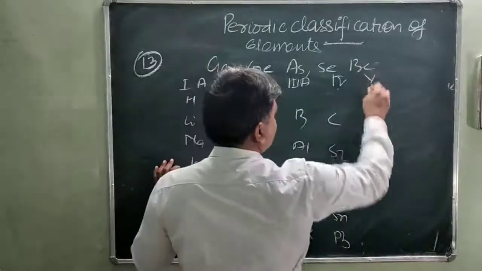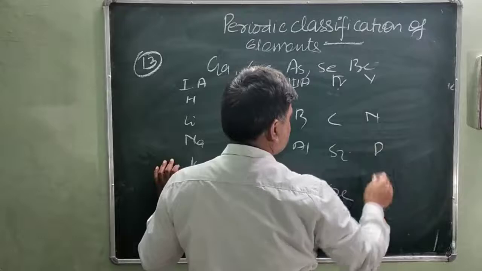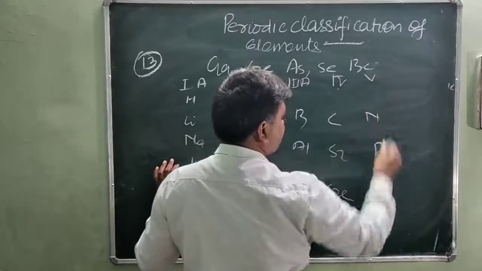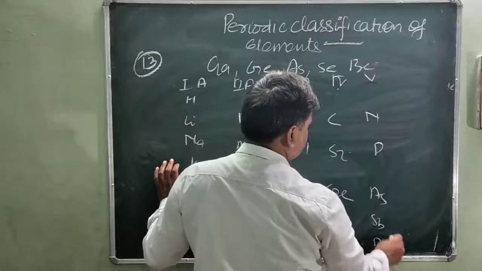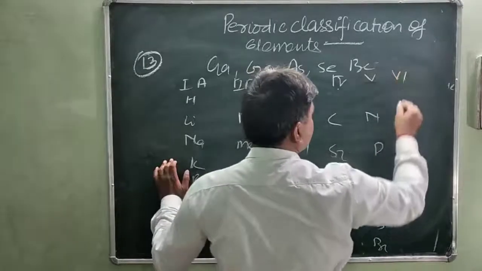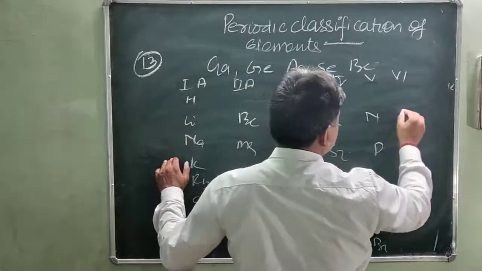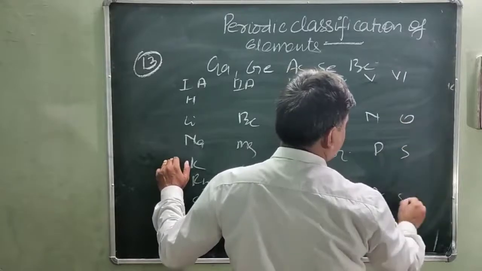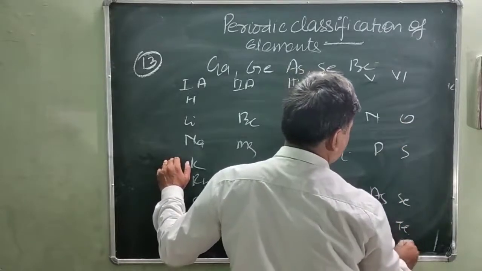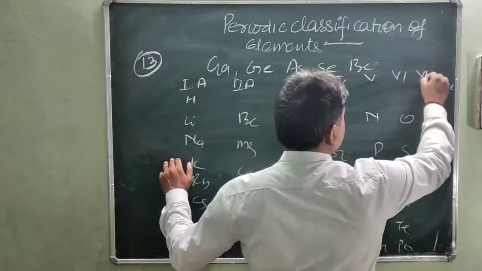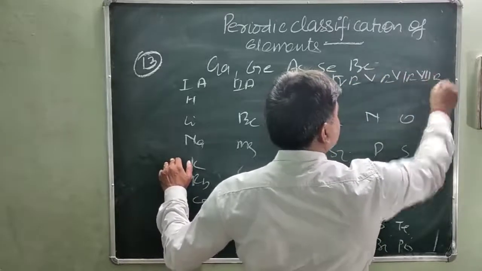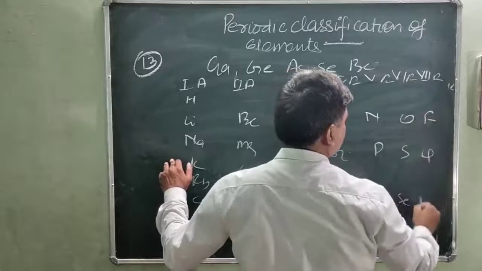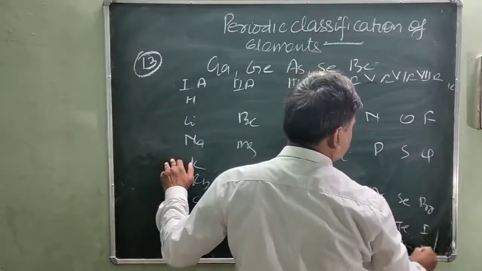Fifth A, or 15 you can write: nitrogen, phosphorus, arsenic, antimony, bismuth. 6A: oxygen, sulfur, selenium, tellurium and polonium. And seventh A: fluorine, chlorine, bromine, iodine, astatine.